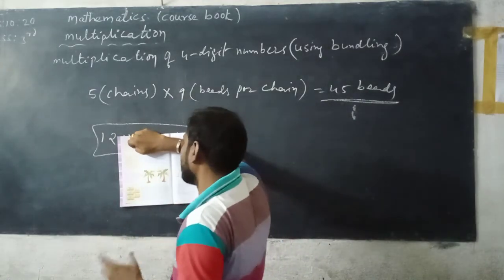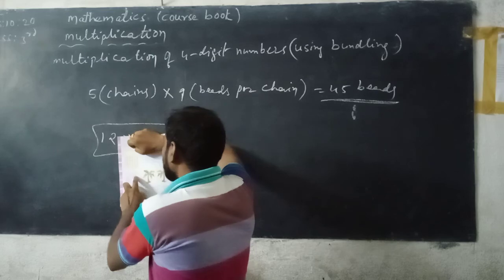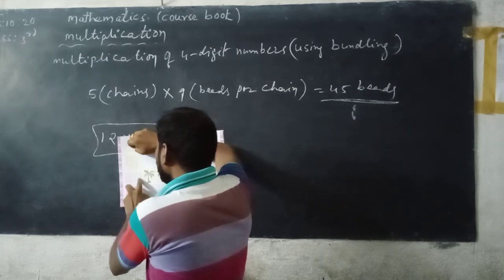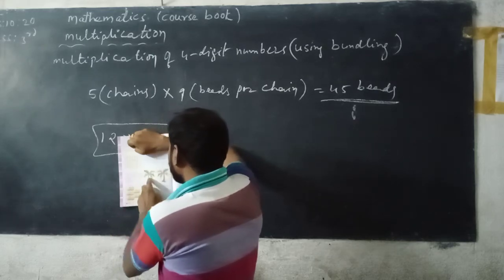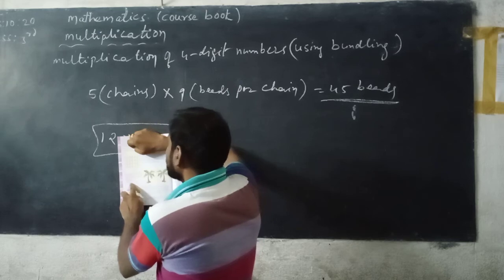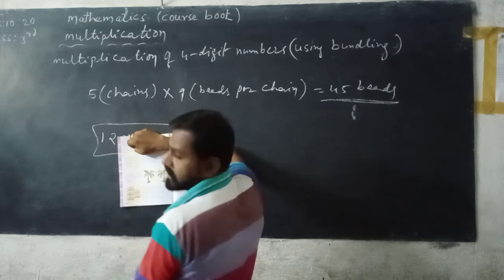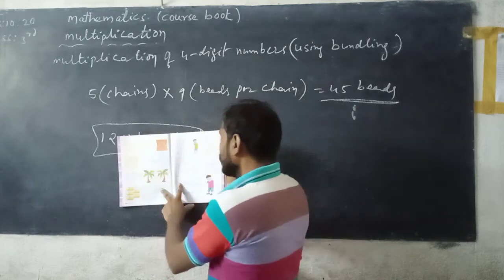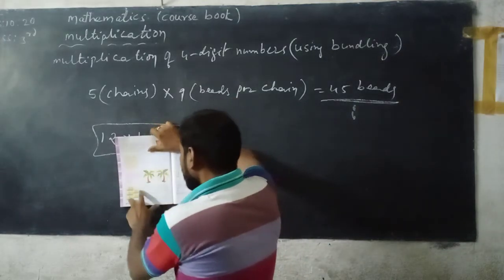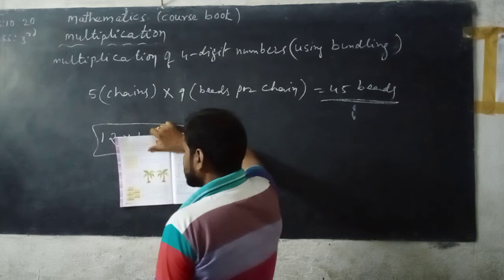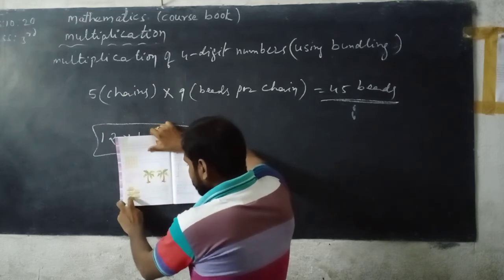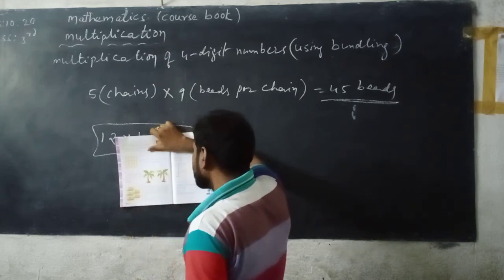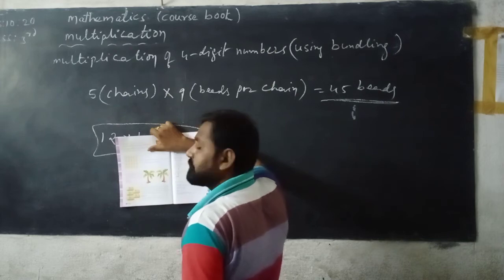Home means like house. See here, monkeys' home. So the total number of monkeys on both the trees means here 2 trees, in each tree 8 monkeys. 2 8s are 16. So how many monkeys are there in total? 16 monkeys. Now next here, Abdul bought 5 biscuit packets. How many biscuit packets? 1, 2, 3, 4, 5. Each biscuit packet contains 15 biscuits.